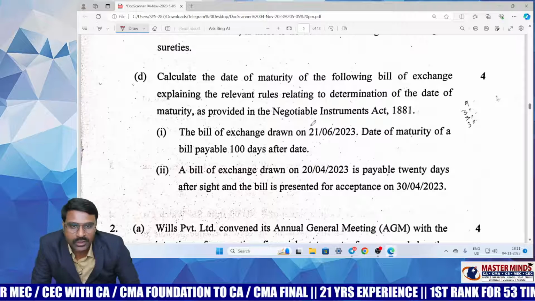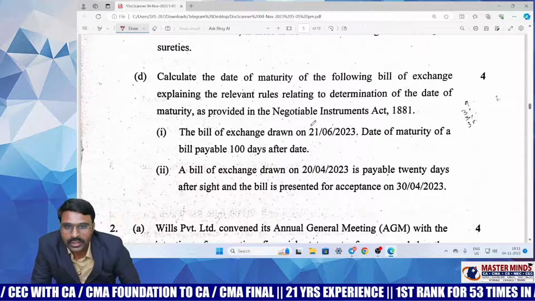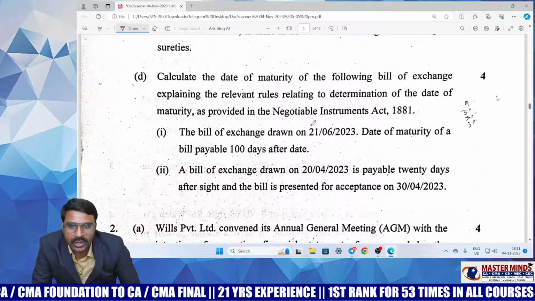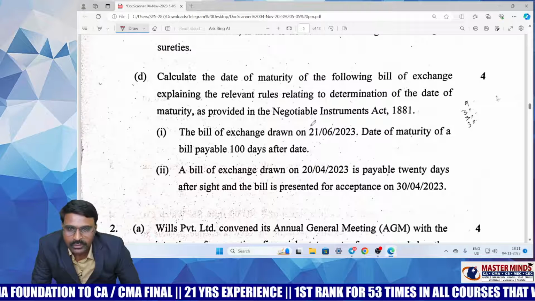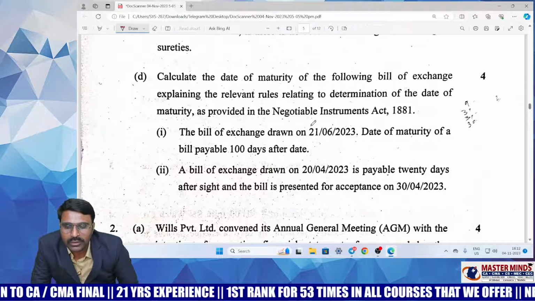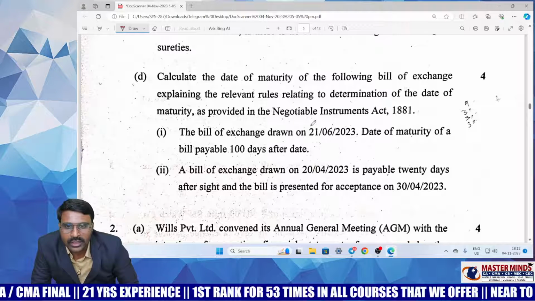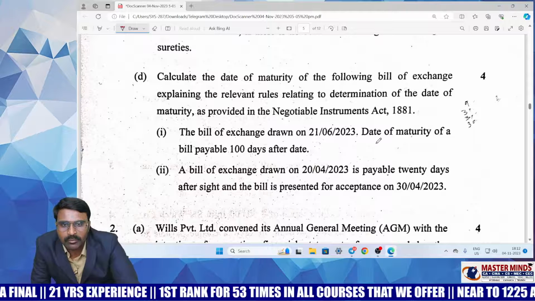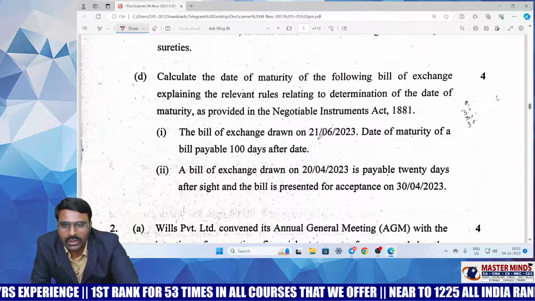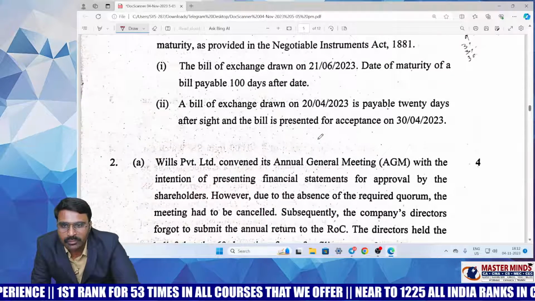And D is also a very straightforward question. This is very favorable to the students. Normally in the first question they will give a more complicated NI Act question, because the first question is compulsory. But here the topic from the Negotiable Instruments Act is a very simple question, just calculating the maturity date. You can straight away get 4 marks out of that. It is simply calculating the maturity date.